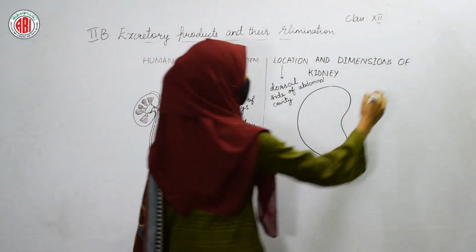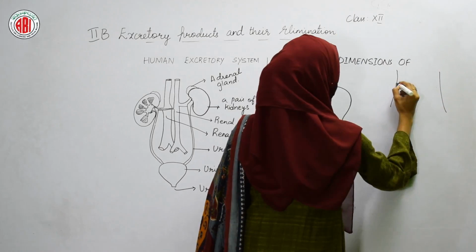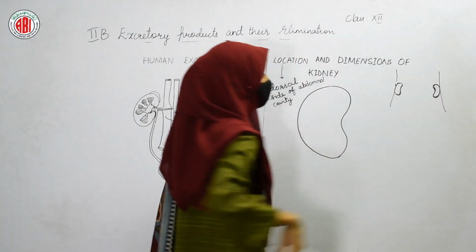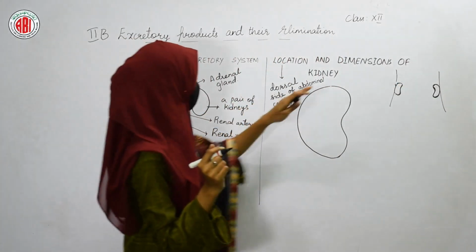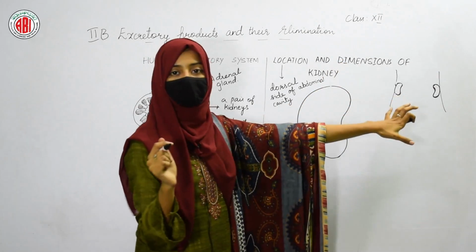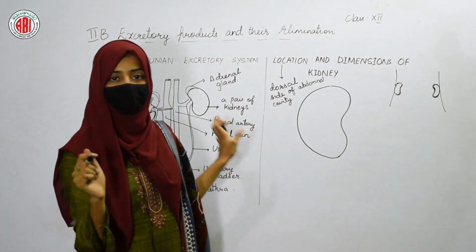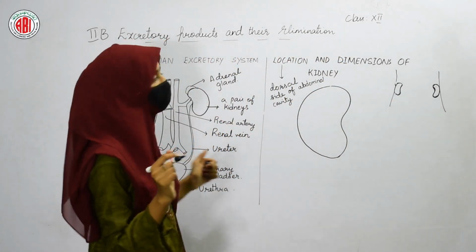So if this is your abdominal cavity like this, which is extended towards your back, this is how the kidneys are located in the dorsal side of your abdominal cavity. This is about the location of your kidney.